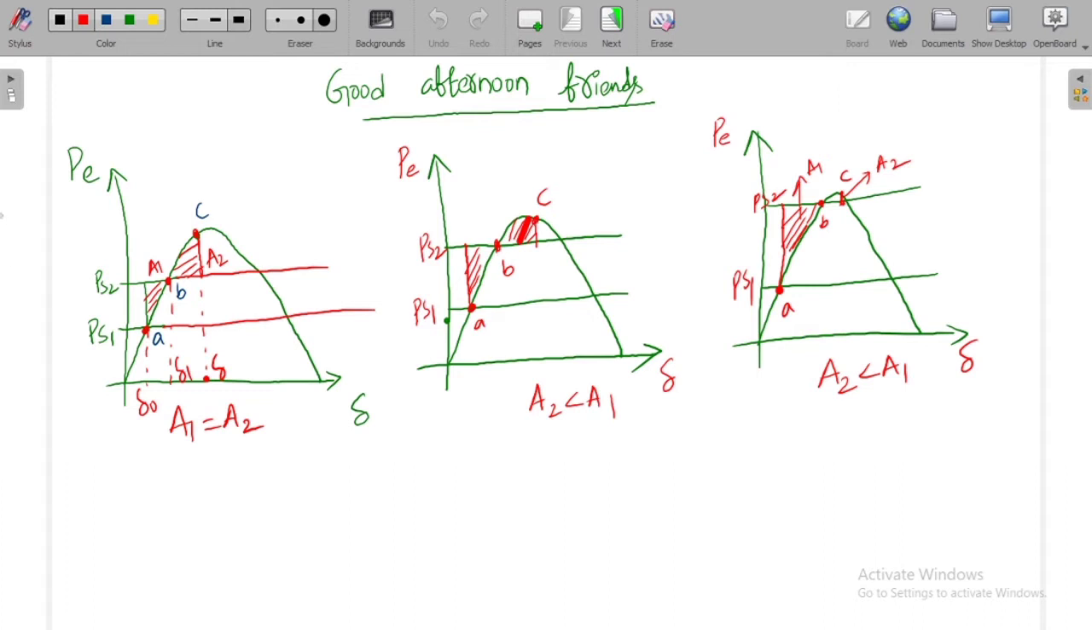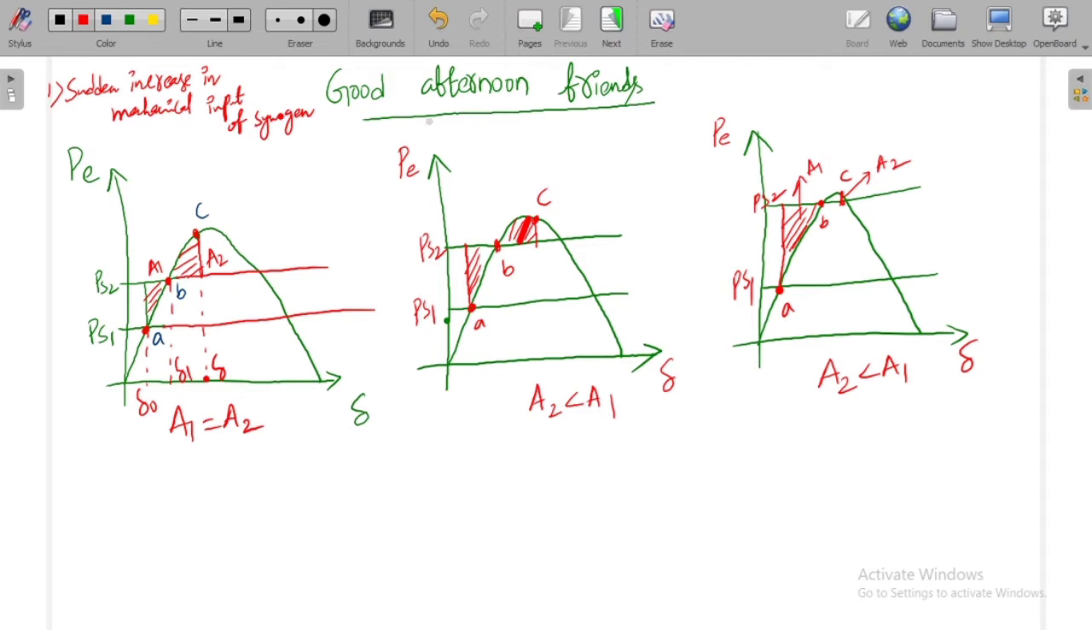So the first application which we have seen is sudden increase in mechanical input of synchronous generator.